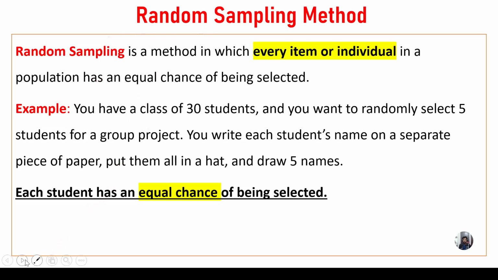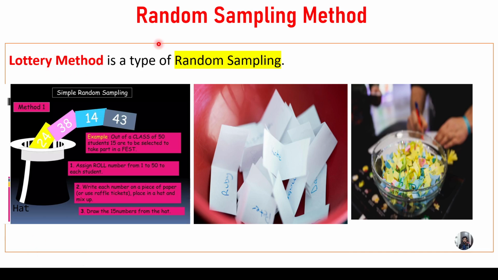So let us move forward. You see, actually this random sampling method is a lottery method. So you observe here, we have written simple random sampling, method 1. So what is going to happen? We have written all the names in this hat. So this is called a hat.